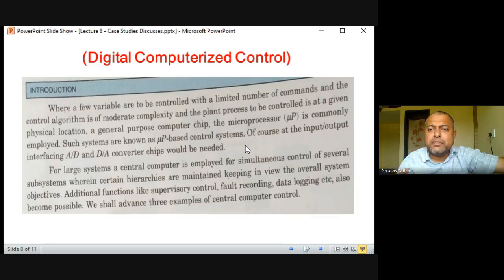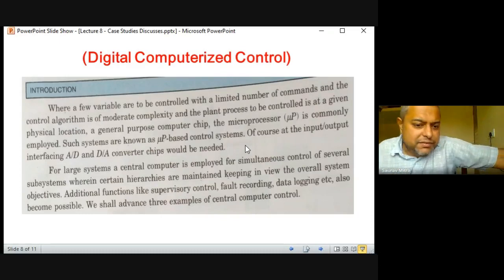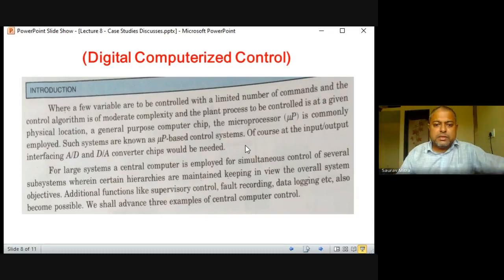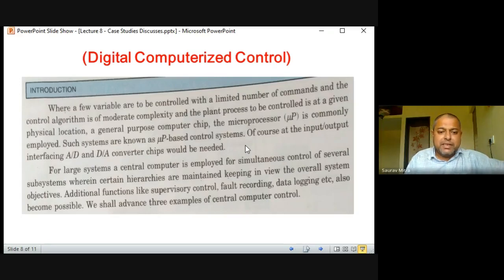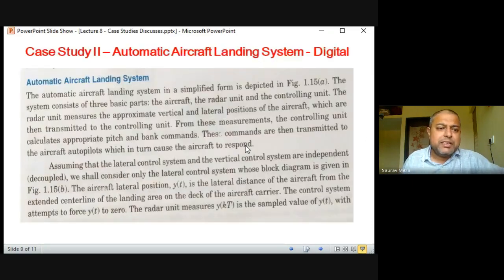So first, what you want, you have to decide. You program that, and you feed it in the controller. It will be acting accordingly. So without human intervention, continuously, it can act. Okay. So additional functions like supervisory control, fault recording, data logging, etc., become possible. We shall advance, and there are three examples. They are talking about computerized control, but we will talk about one, and that is nothing but the automatic aircraft landing system.